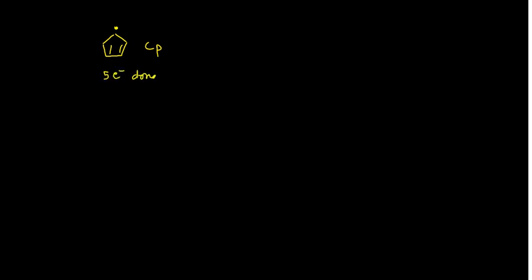Please remember it is a 5 electron donor, and in between them you will have iron. Say if it is ferrocene, then you will have iron in it, and then you will have another 5 membered ring. So 5 electron donor it is, and iron will contribute 8 electrons, so your ferrocene is an 18 electron system. It is quite stable.